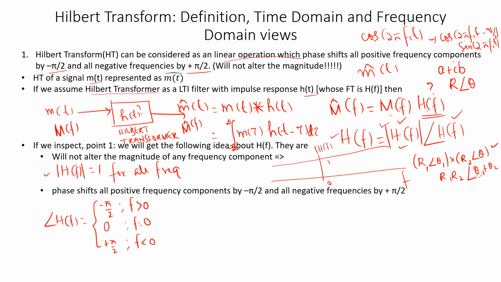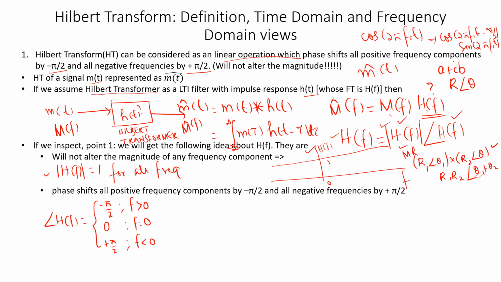Plotting magnitude with respect to frequency gives the magnitude response. And if you are plotting phase with respect to frequency, that will be the phase response.